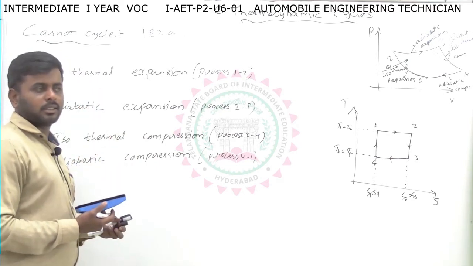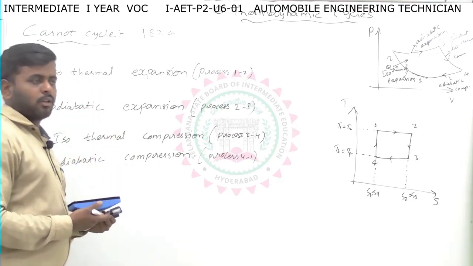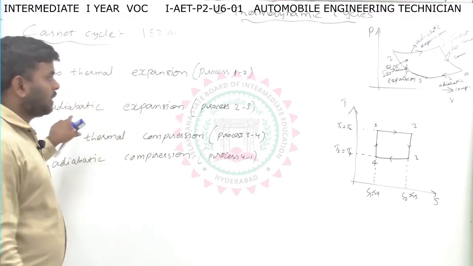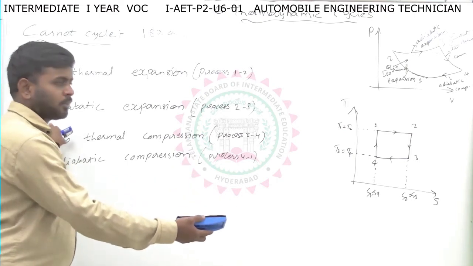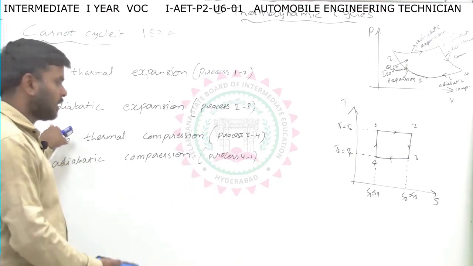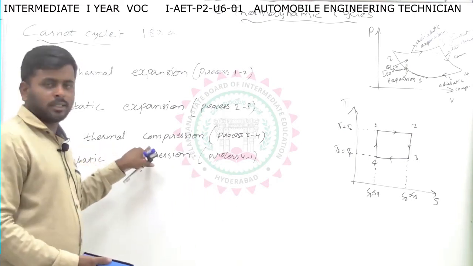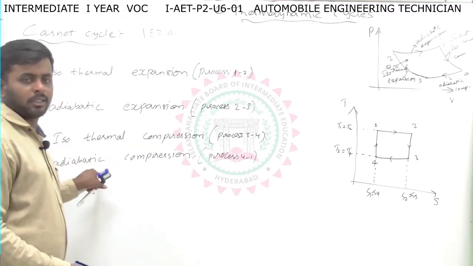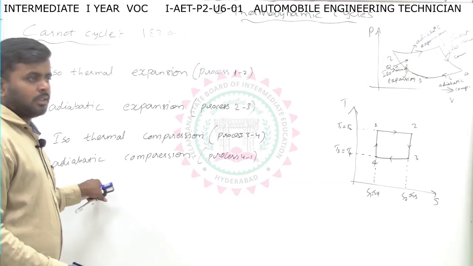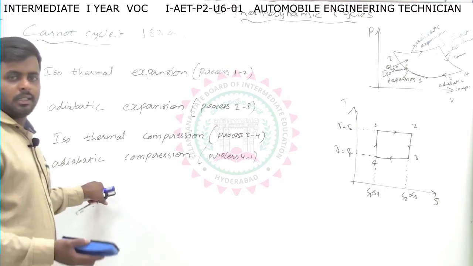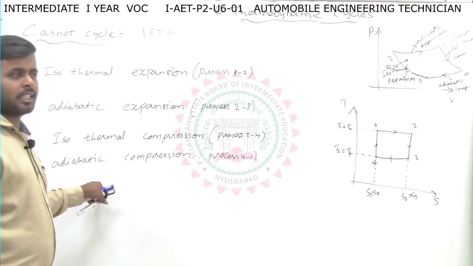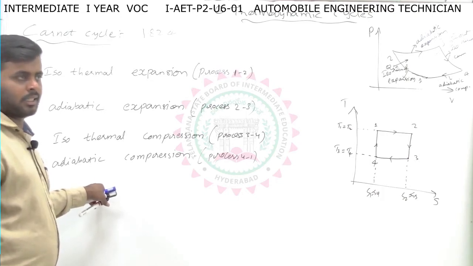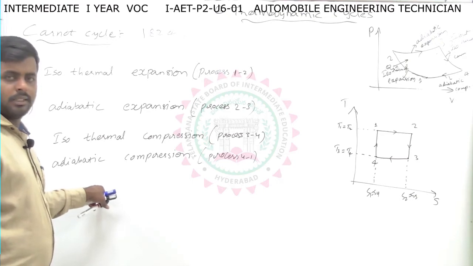What are the processes in the Carnot cycle? There are 4 processes in the Carnot cycle. The first one is isothermal expansion, and the second one is reversible adiabatic expansion, that is nothing but isentropic expansion. The third one is isothermal compression, and the final one is reversible adiabatic compression, which is nothing but isentropic compression. So these 4 processes occur in a Carnot cycle. The Carnot cycle is a theoretical cycle, so we will get maximum efficiency in a Carnot cycle compared to the other cycles.